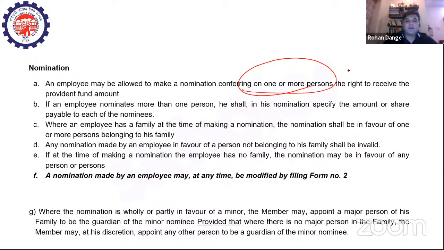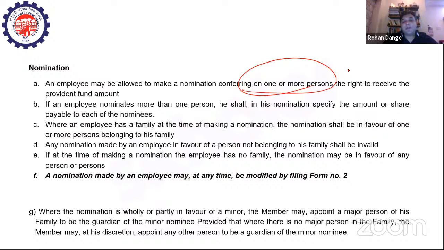Where an employee has a family at the time of making a nomination, the nomination shall be in the name of one or more persons belonging to his or her family. Any nomination made by an employee in favor of a person not belonging to his family shall be invalid. That goes without saying. If at the time of making a nomination the employee has no family, the nomination may be in favor of any person or persons.